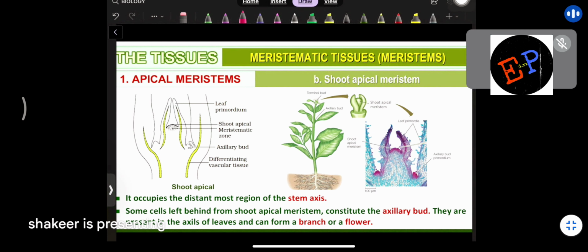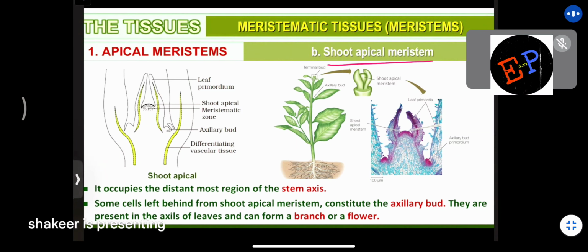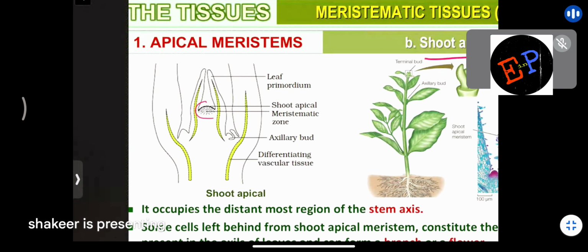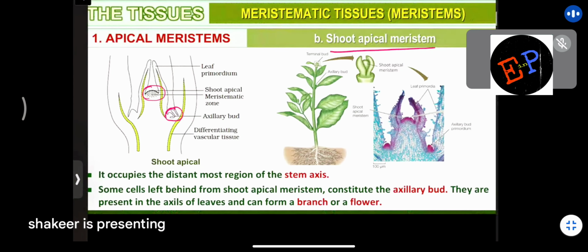Then the second type of apical meristems is shoot apical meristems. Where they are present, we have already studied: they are present below the leaf primordium. And some of the shoot apical meristems are present at the axillary buds also. Are you able to understand? You are seeing this region, no? So here also you will find shoot apical meristems. Here also you will find some shoot apical meristems. Okay. Now let us study what has been given here.